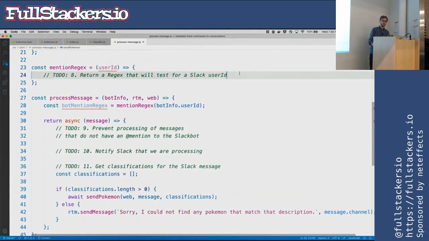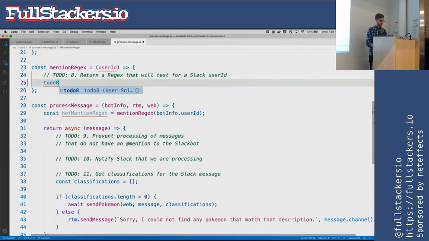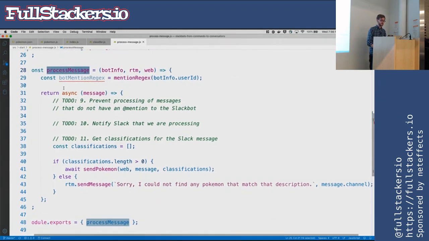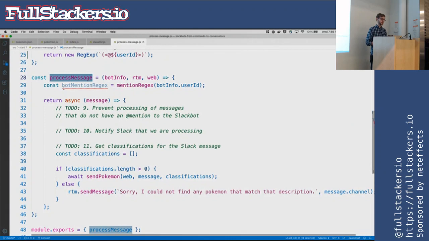The first to-do is the very important one, which is to make a regex so we only listen to messages that have the Slack index inside of it. So we're just going to make a dynamic regex, take in the bot's user ID that we got from authenticating against the web client, and then make a custom regex only for that. So that gets returned in our process message function, which is actually the last function that we are going to work with today. The first thing is getting that custom regex we did. Now let's use it.